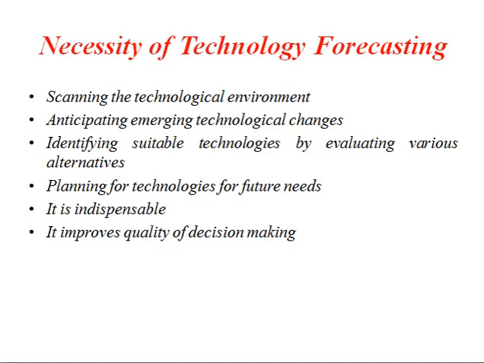By studying all these methods, we can identify the alternatives which we can implement. Instead of going for one particular method, we ask what the alternatives are for it, so that we can get the result very quickly. All these parameters we are going to study by using these technology forecasting techniques. Planning for technologies for future needs: by implementing this, we can make a proper plan for the future. It is indispensable and it improves the quality of decision making. So the quality of decision making can be improved by using these TF techniques, or technology forecasting techniques.